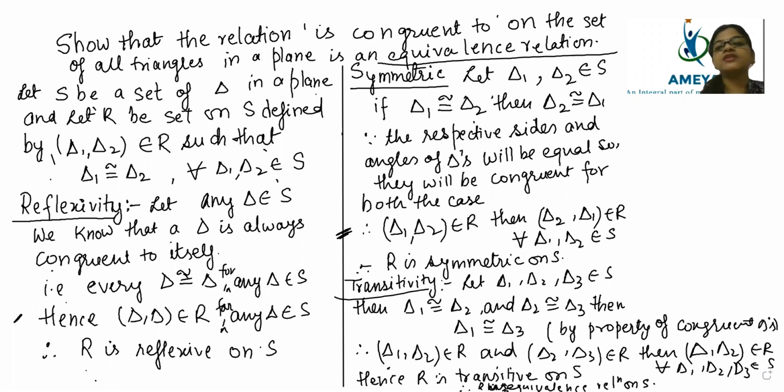And when the relation has taken all congruent triangles, it is successful in proving that the relation is reflexive also, symmetric also, and transitive also. I hope my children understood this point. Okay, so shall we go for the next question?